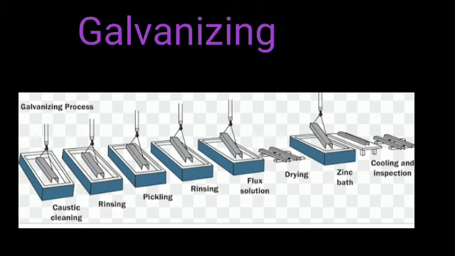The first method is galvanizing. In this method, a thin layer of zinc is applied to prevent corrosion of iron or steel. For example, shining iron nails, pins, etc. In this method, corrosion of zinc occurs first because zinc is more electropositive than iron. After a few rainy seasons, the zinc layer goes away and the inner iron gets exposed. Then iron starts rusting.